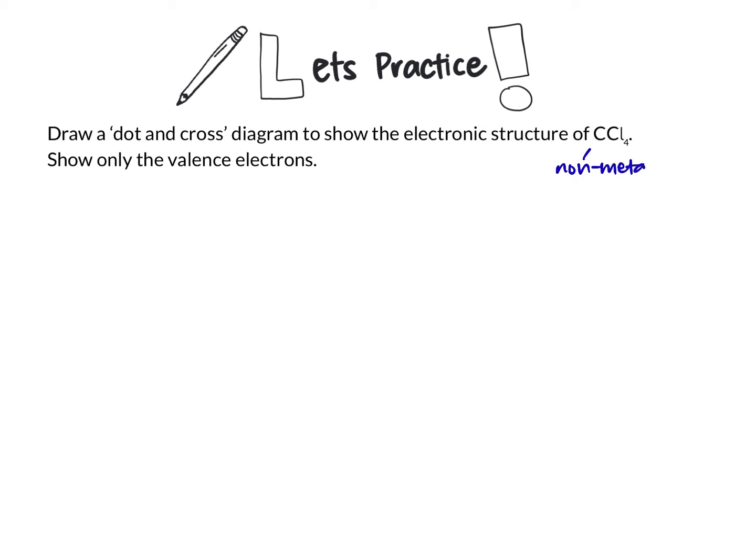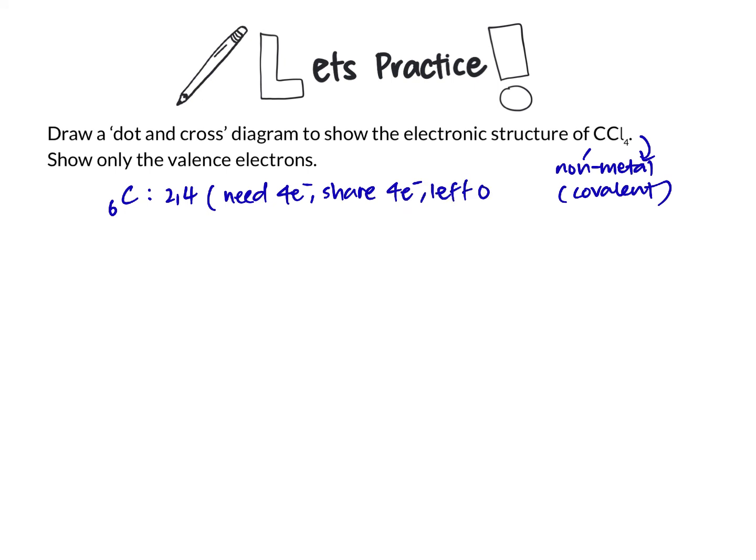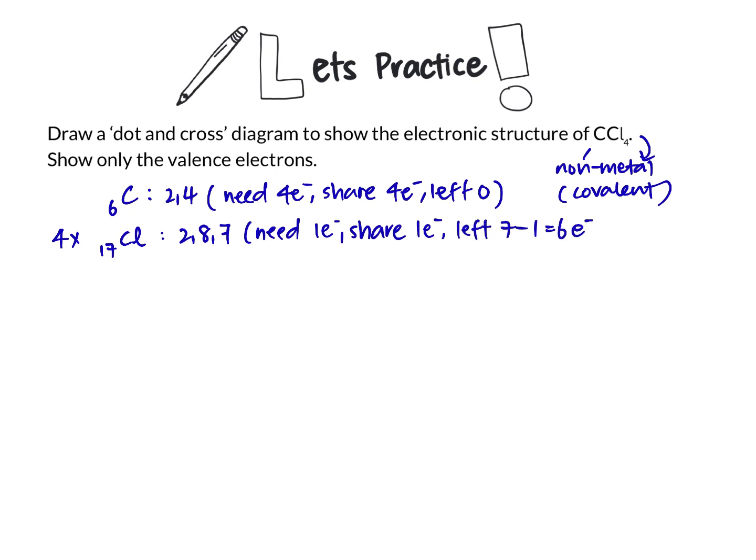Okay, look at the formula. They are all non-metals, so they are covalent. Carbon electronic configuration of 2, 4, needs 4 electrons, so shares 4 electrons, left with no electrons unshared. Chlorine has electronic configuration of 2, 8, 7, needs 1 electron, shares 1 electron, so left with 7 minus 1, 6 electrons. There is a total of 4 atoms of chlorine.